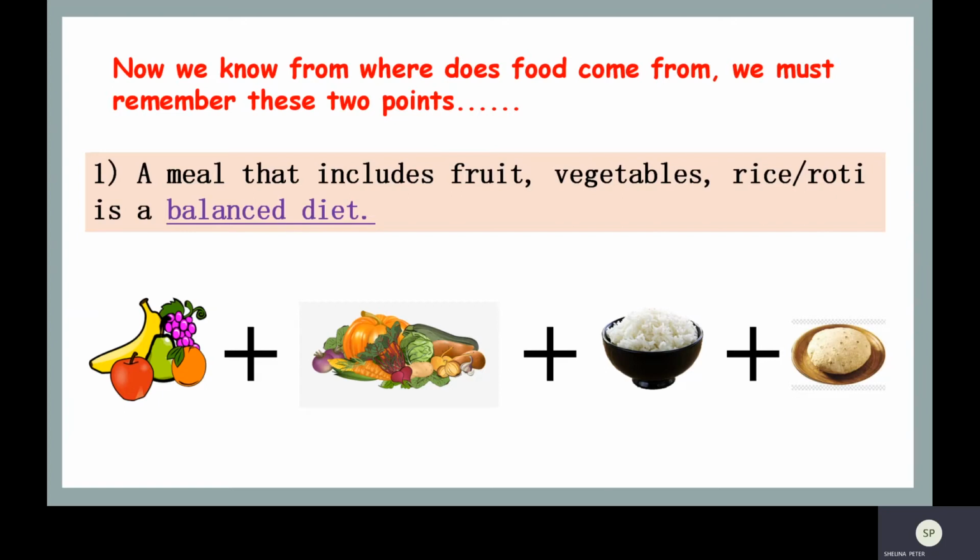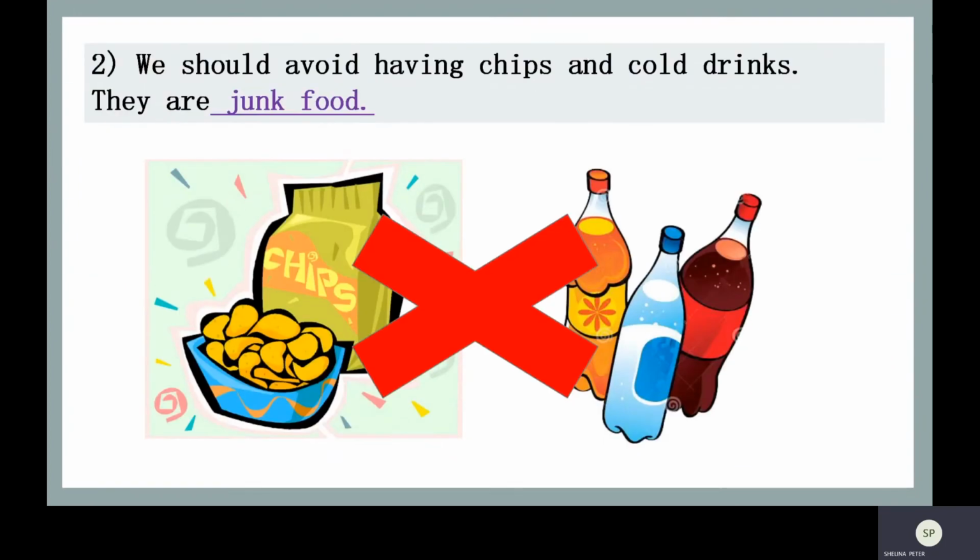Now let us see what is the next point. So second point is we should avoid having chips and cold drinks. They are junk food. Now I know a lot of you must be having lot of chips, cold drinks and you like eating those things. But you should always remember that these kinds of food are known as junk food and they are not good for your health. So you should avoid having chips, cold drinks. Instead, you should have a balanced diet.